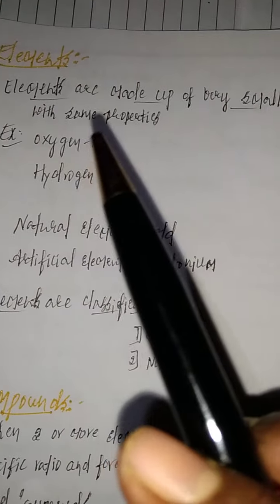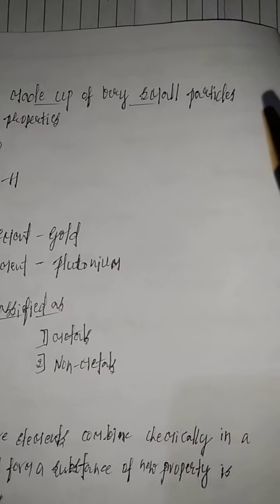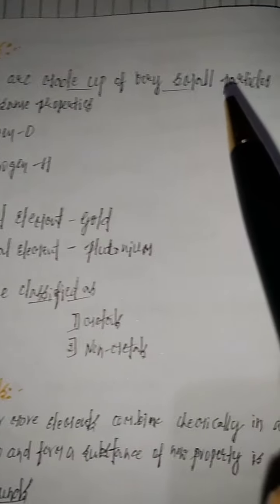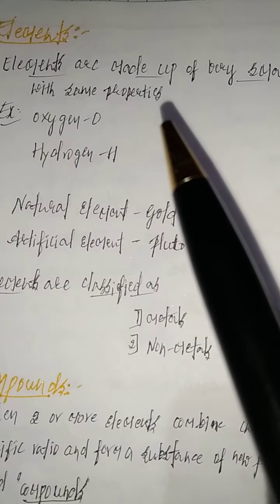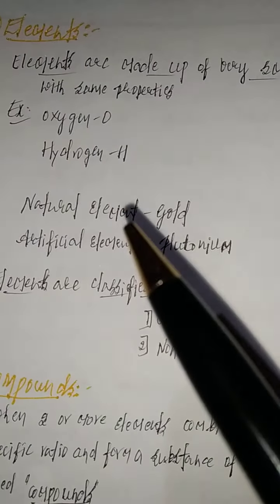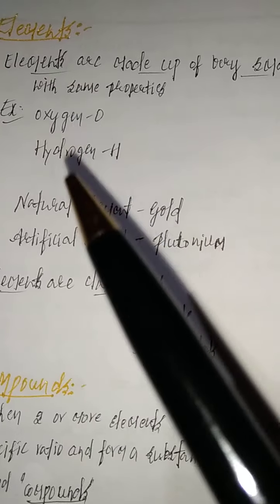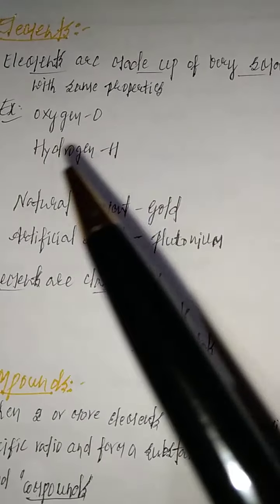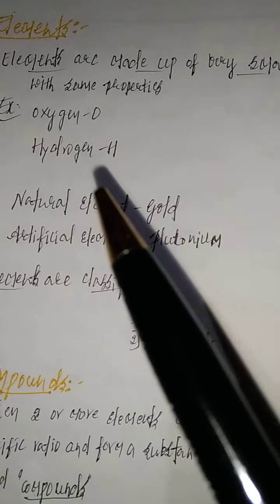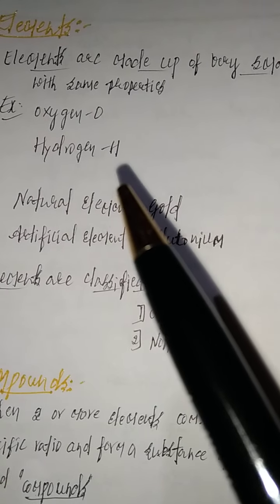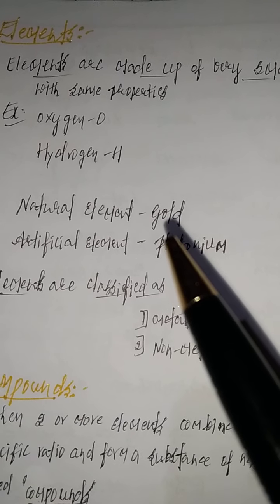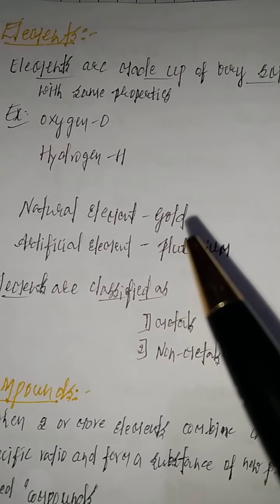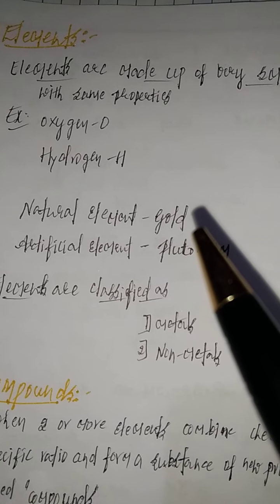Next, elements. Elements are made up of very small particles with the same properties. Examples for elements are oxygen and hydrogen. Oxygen is chemically represented as O, hydrogen as H. Elements cannot be subdivided chemically and cannot be synthesized from other elements.